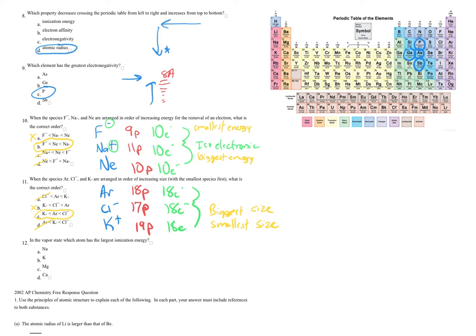And we'll go ahead and do question 12 here. In the vapor state, well, that seems confusing. We haven't talked about that briefly. That's just the definition of how we get ionization energies. We vaporize atoms, and once they're in the gas phase, then we look at how much energy it takes to remove electrons. So let's assume all of these are in the gas phase. I'm going to go ahead and circle them on the periodic table: sodium, potassium, magnesium, calcium. We're comparing groups and periods. The trend for ionization energy is increasing up and to the right. So magnesium would be in the smallest energy level, 2s, and it would have the most protons pulling in on those electrons. So magnesium, definitely the strongest choice there.